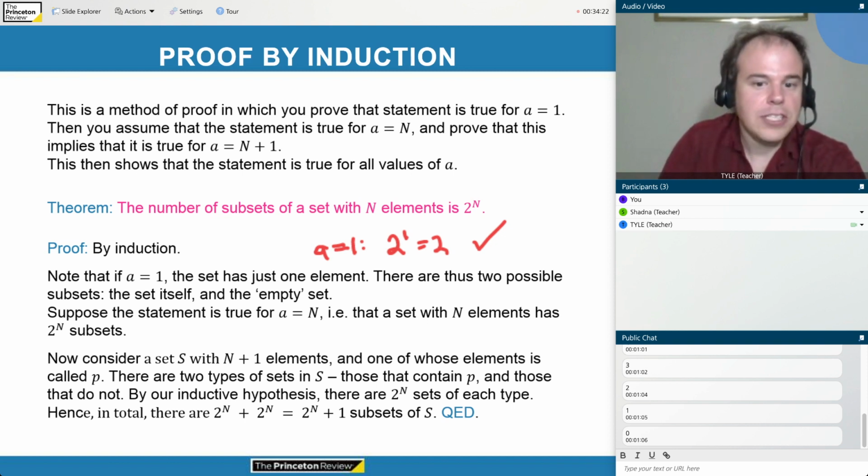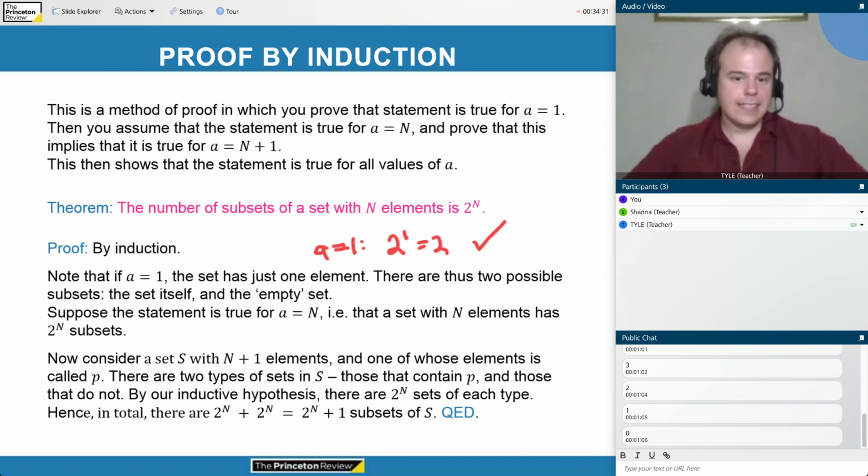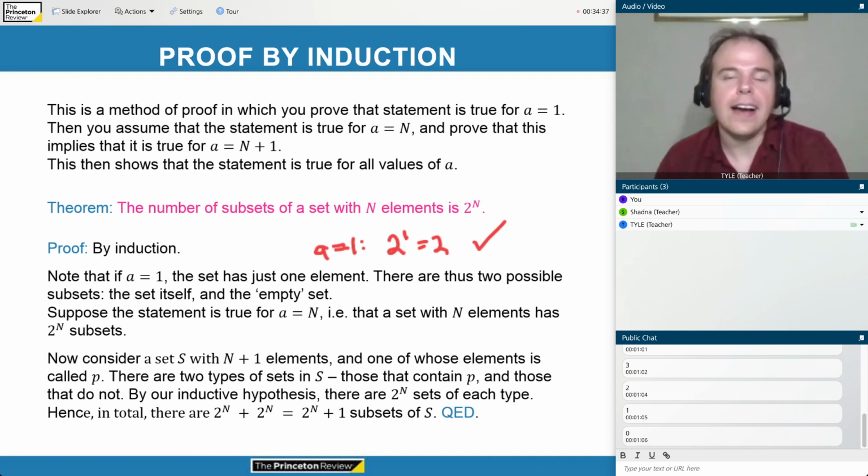Now, assume the statement is true for a equals n, i.e. that a set with n elements has 2 to the n subsets. So then consider a set with n plus 1 elements, okay? And we'll label one of the elements p. There are 2 types of sets in S, those that contain p and those that do not.